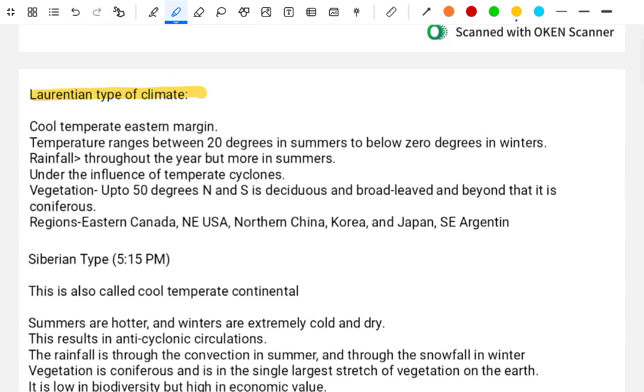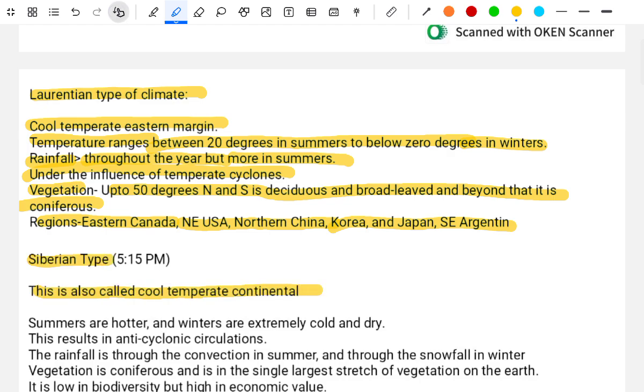Laurentian type of climate. The cool temperate eastern margin. The temperature ranges from 20 degrees in the summer to below 0 degrees in the winter. Rainfall is throughout the year but more in the summers. They are under the influence of the temperate cyclone. The vegetation up to 50 degrees north and south is deciduous broad leaved, and beyond that it is coniferous. The regions: eastern Canada, northeast USA, northern China, Korea and Japan, eastern Argentina. Siberian type. This is also called the cool temperate continental.